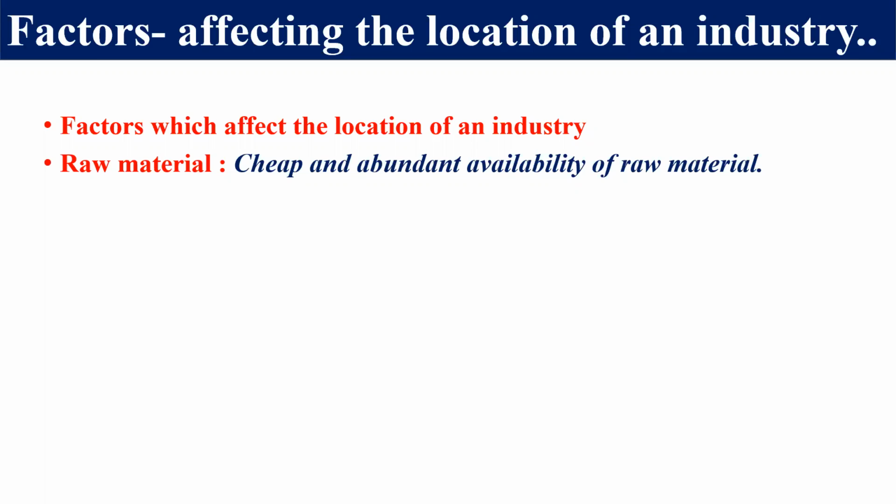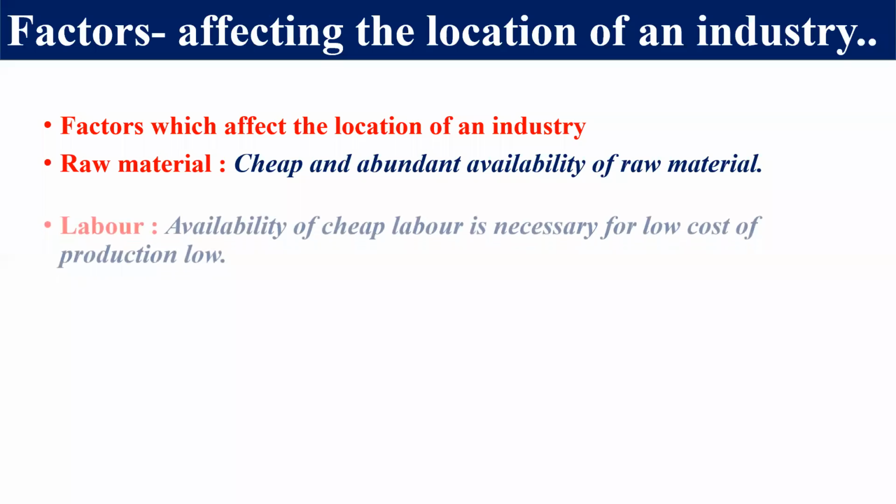If we establish our sugar industry in Rajasthan, there is no sugarcane available there. If we will import, if we will ask for the raw material, then we have to depend on Uttar Pradesh, and we have to use a huge amount of transport. And each and every expenditure is added in the MRP of any particular product. Also, you know about it. So first of all, raw material is the most important thing. Whenever we locate any industry, we have to see where the raw material is easily available at cheap rate.